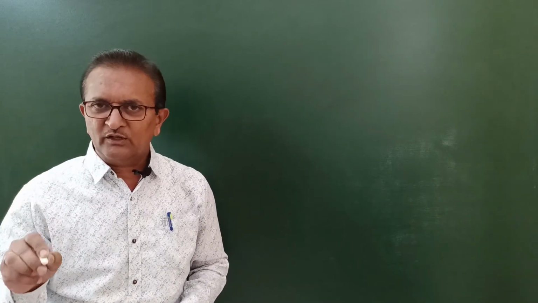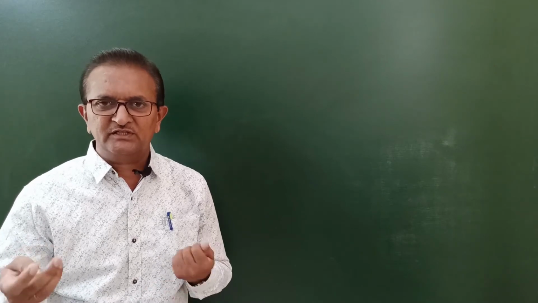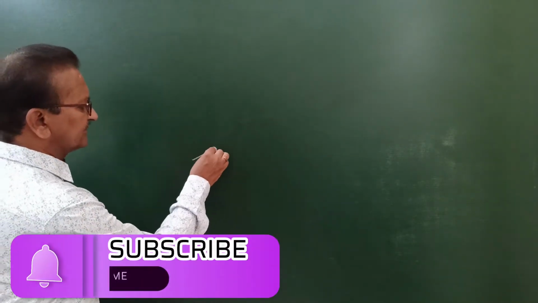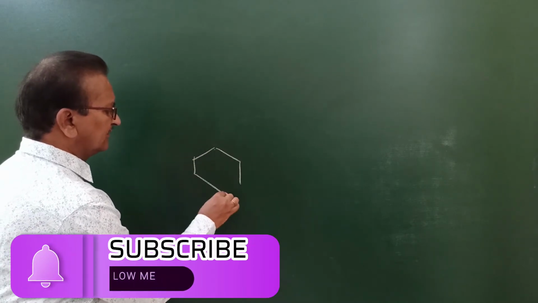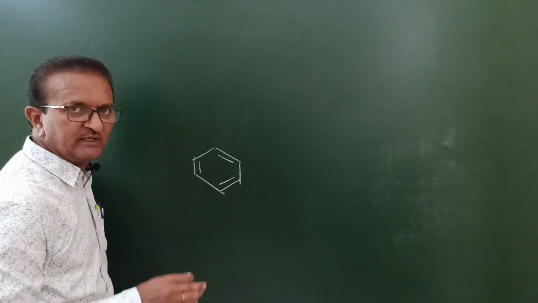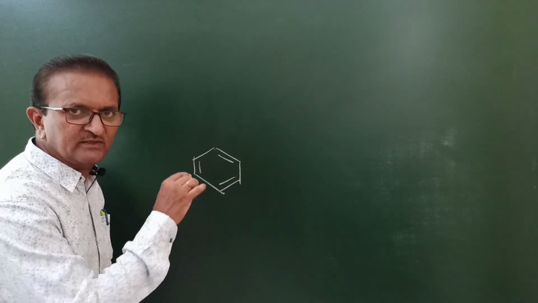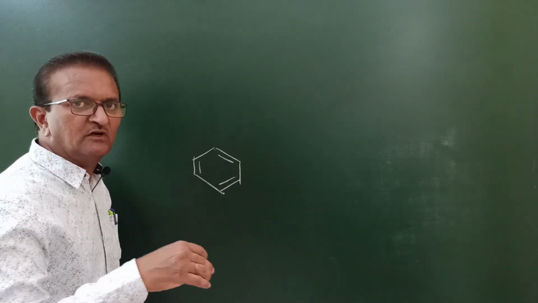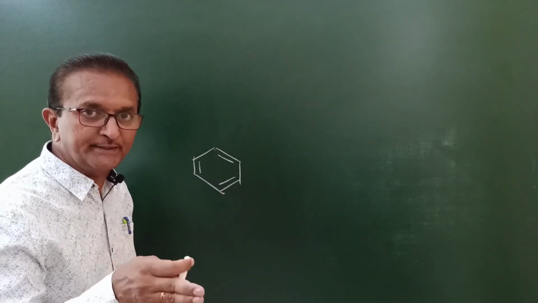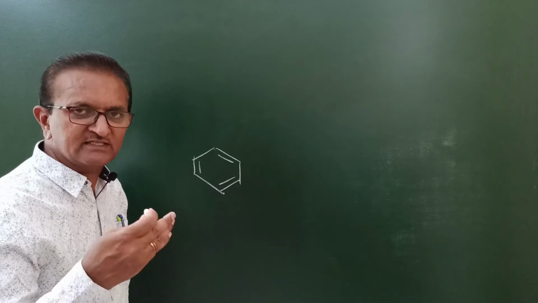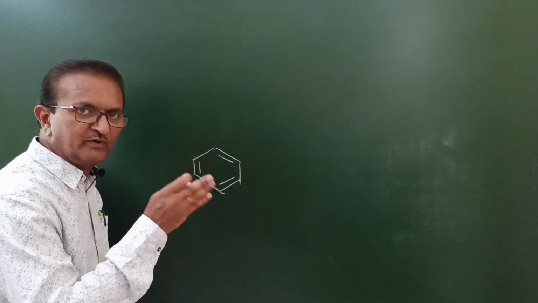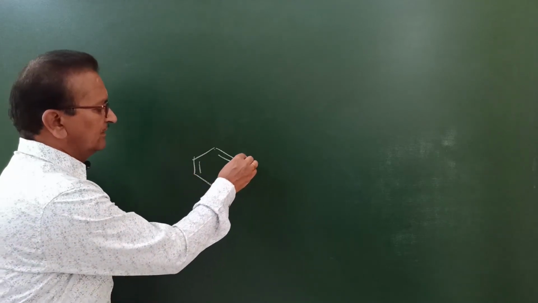Now, what are haloarenes? Definition is very simple. Haloarenes can be defined like this. Arenes are nothing but aromatic hydrocarbons, and most common example of arene is benzene or methyl benzene. Methyl benzene is commonly known as toluene, ethyl benzene, etc. But here, what is important example of arene? That is benzene.